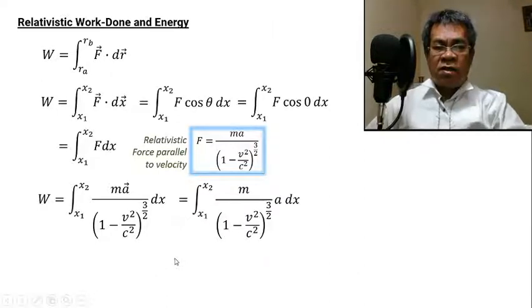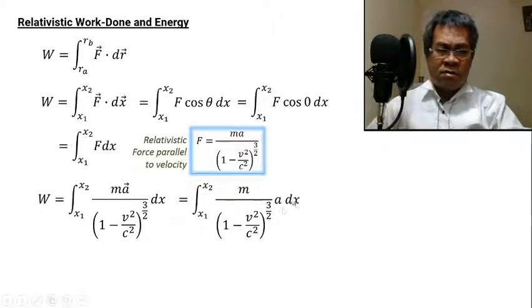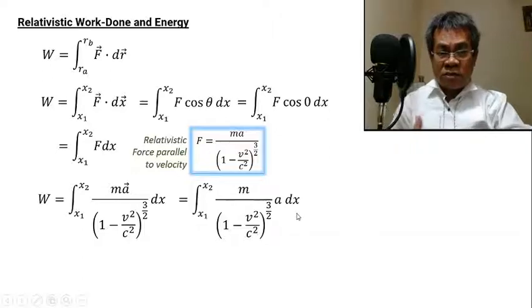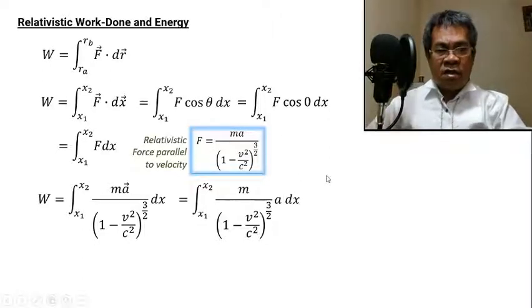So, okay, now take note that we arrange this one in this form. Nothing has changed. We will only isolate the a dx, because a dx can be replaced. So acceleration times dx can be transformed in terms of velocity along x, so that we can connect this velocity.